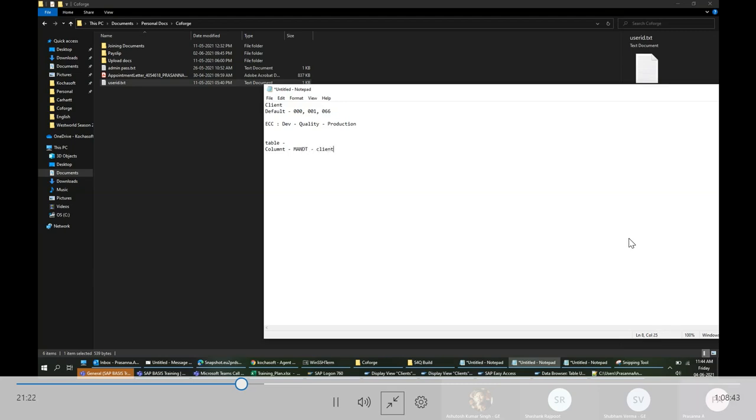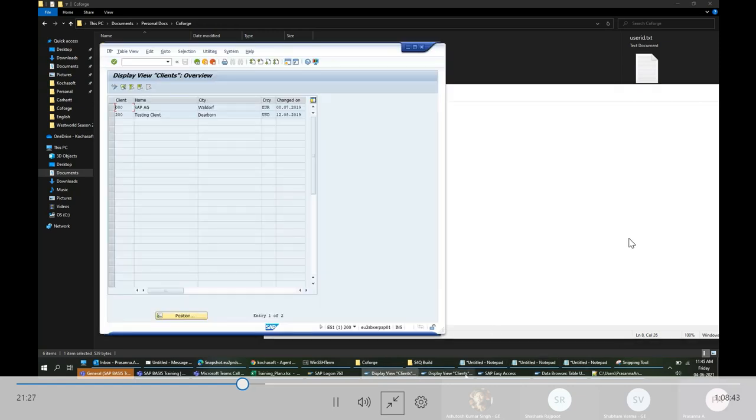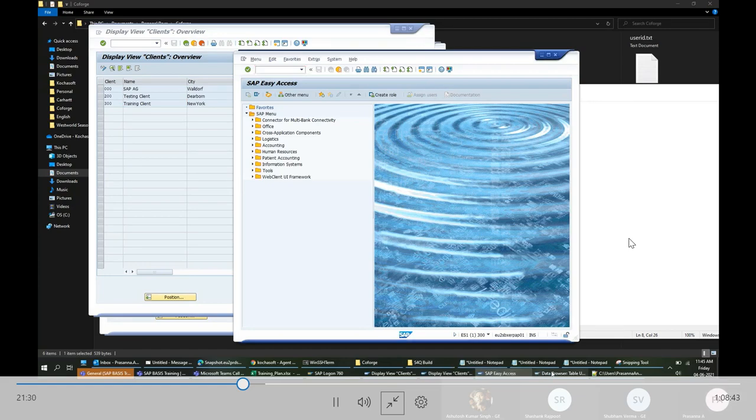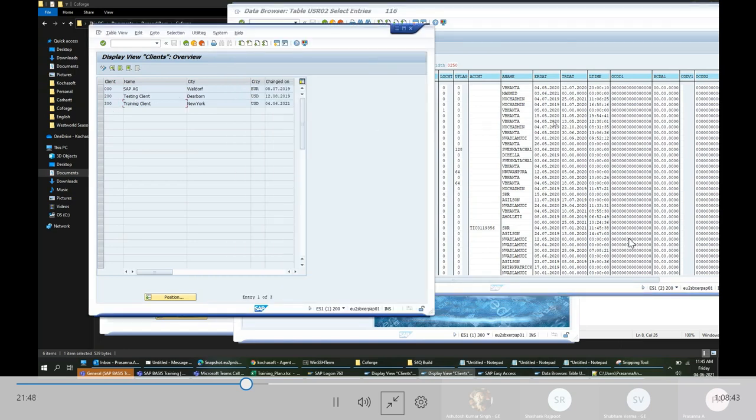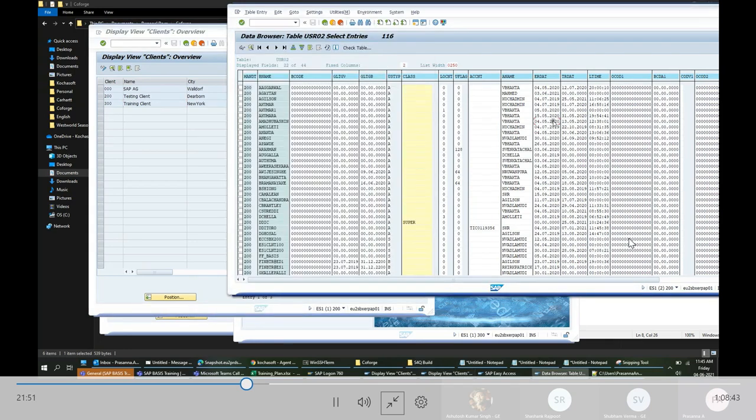Here you see there is an entry called 200. Even though we have different clients, the backend table will be only a single table. If you take the user master table, there will be only one table. If you create a user in 200 client or in 300 client, the data will be stored only in the USR02 table.